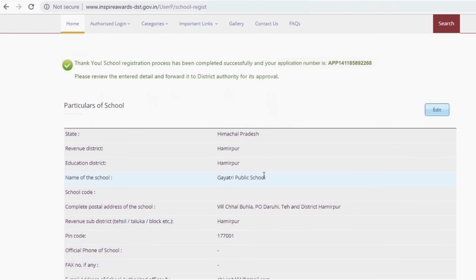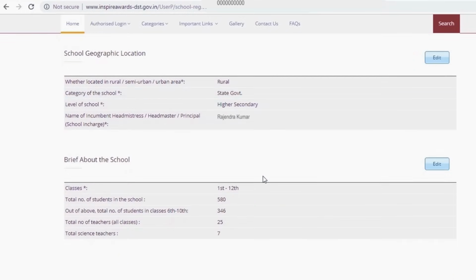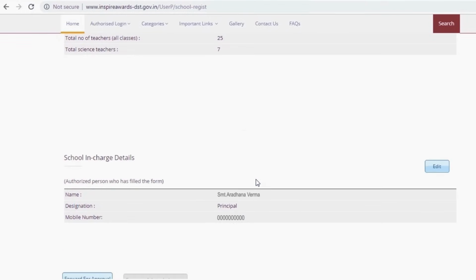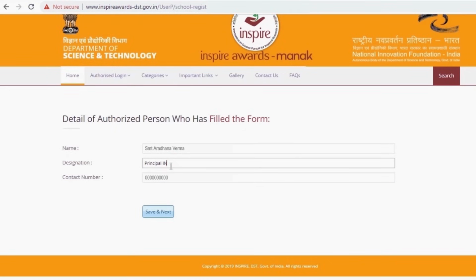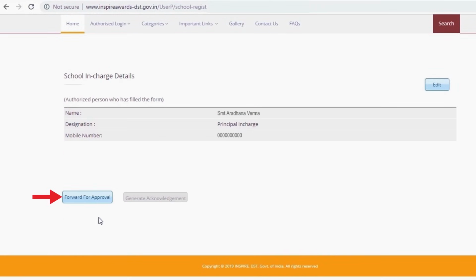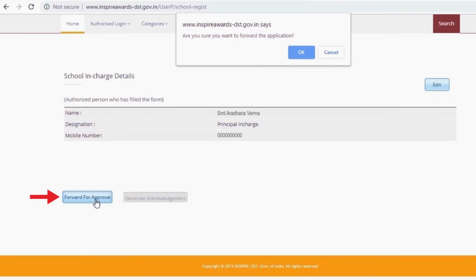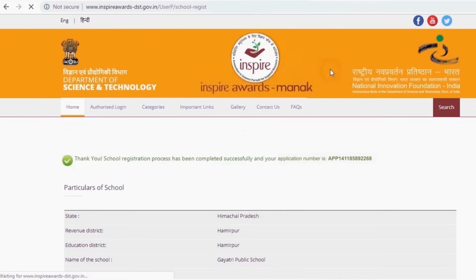Please review the details before the final submission. In case you want to edit any information, click on Edit tab. Make the necessary changes and then save those details. For the final submission, click on Forward for Approval tab. After clicking OK, a new message window will pop up. Thank you, school registration process has been successfully completed.